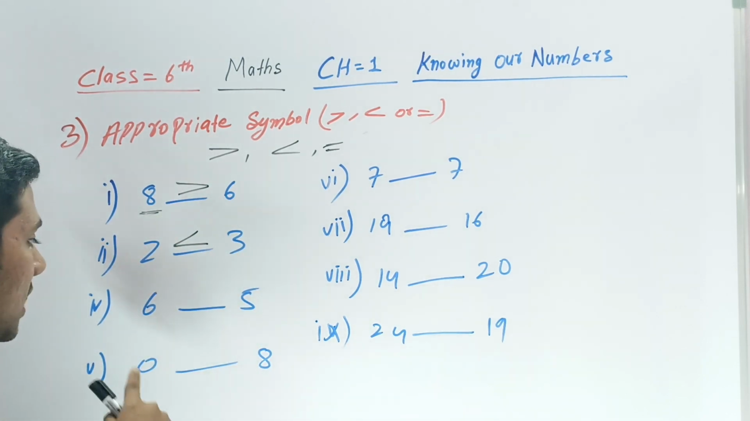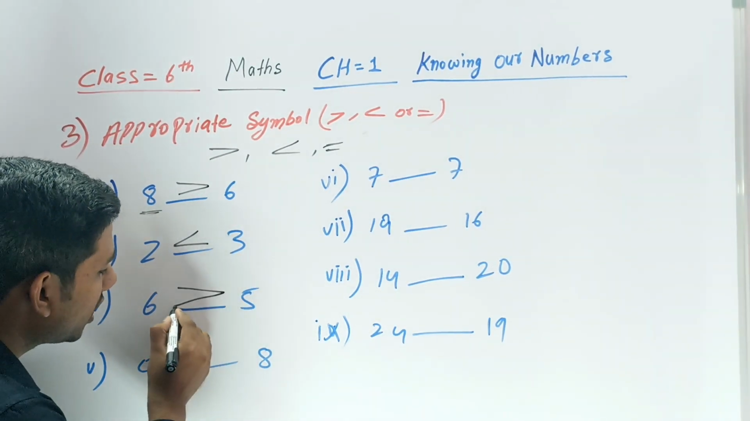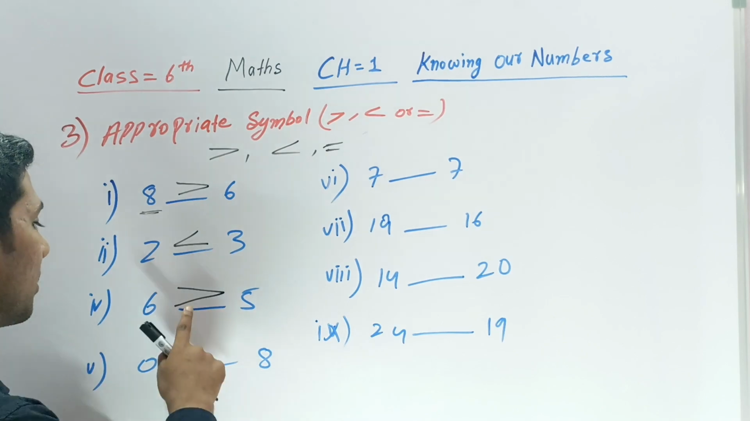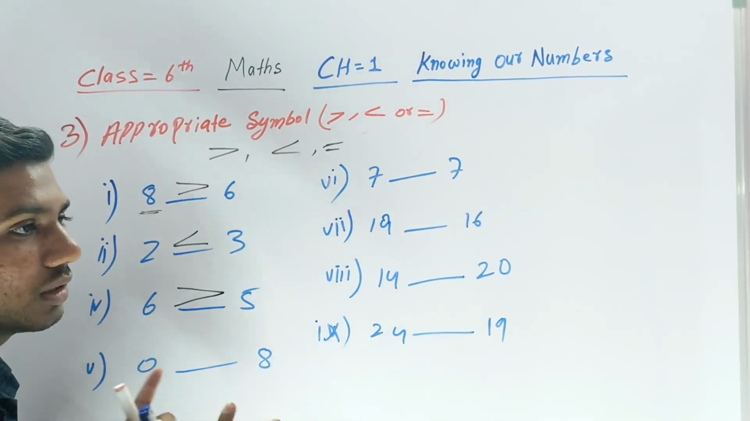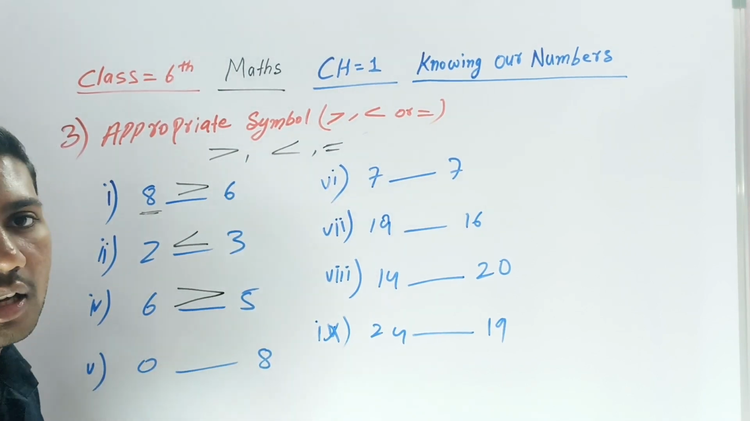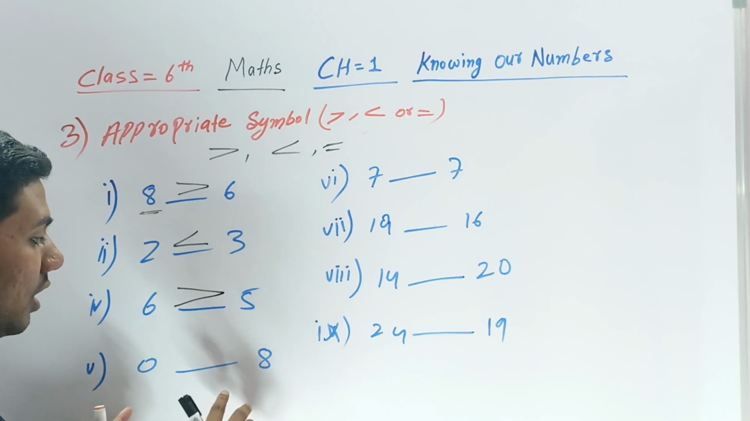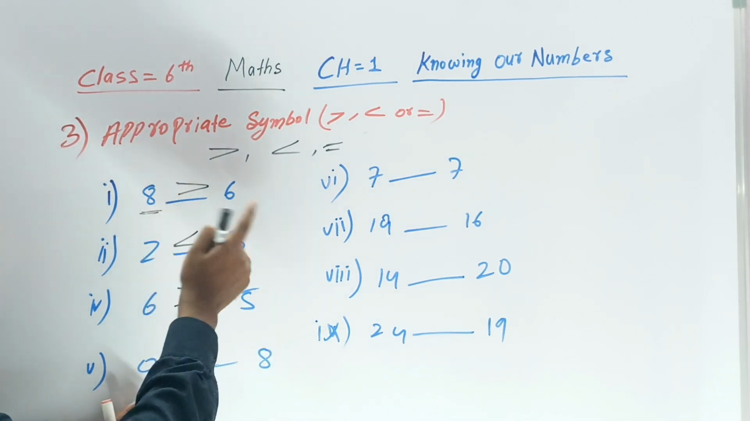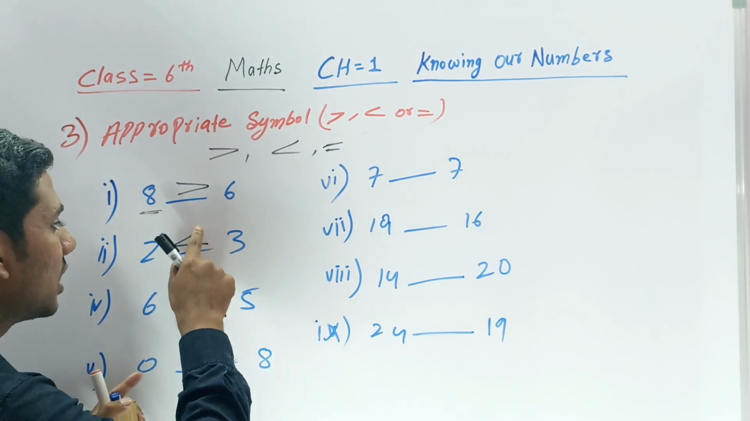Okay, in this one, which number is greater? 6 is greater, so the symbol will be turned to the greater number only. This symbol is not two different symbols, both are only one symbol, but it's used in different places, like here or here. If the greater number is here, the symbol will be turned like that. If the greater number is here, the symbol will be turned like that.